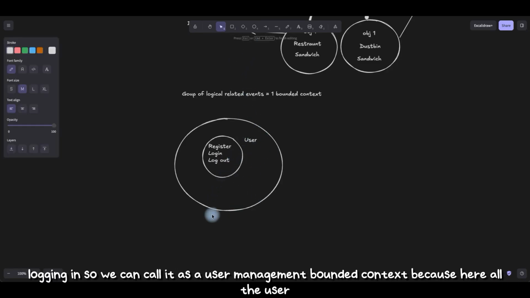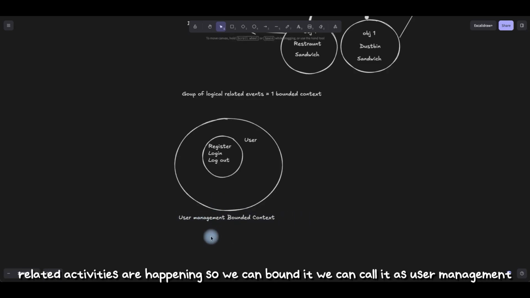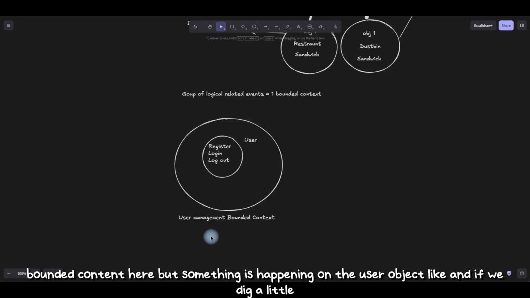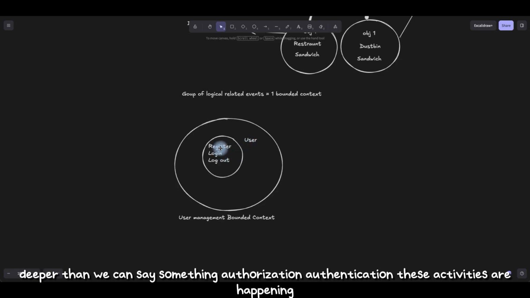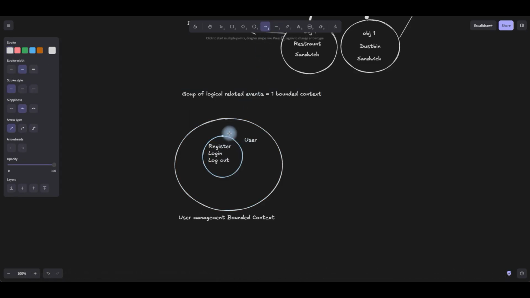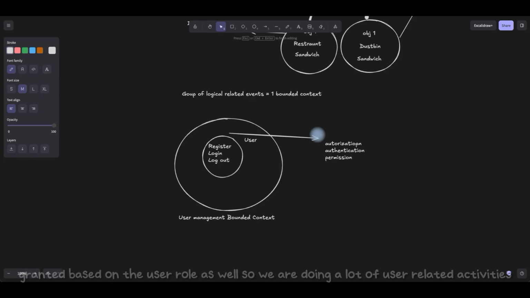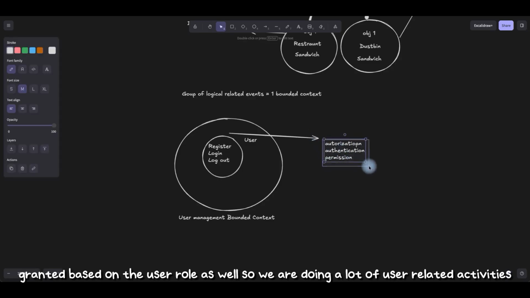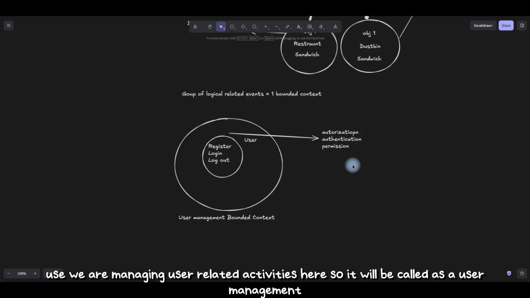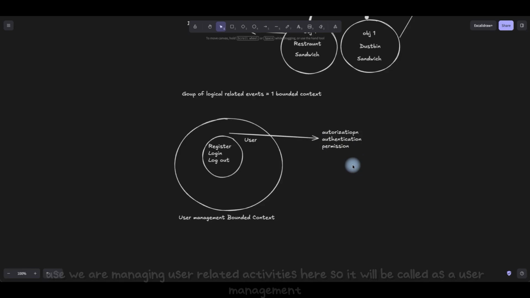So we can call it a user management bounded context because all the user-related activities are happening here. So we can bound it and call it the user management bounded context. Here, something is happening on the user object, and if we dig a little deeper, we can say authorization and authentication activities are happening, right? So these are what we have: authorization, authentication, and then permissions will be granted based on the user role as well. So we are managing a lot of user-related activities here, so it will be called a user management bounded context.